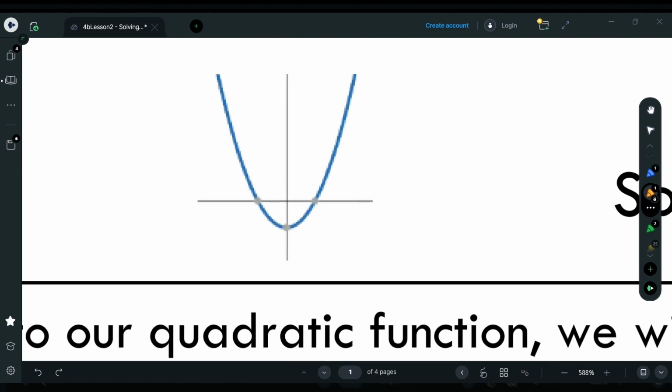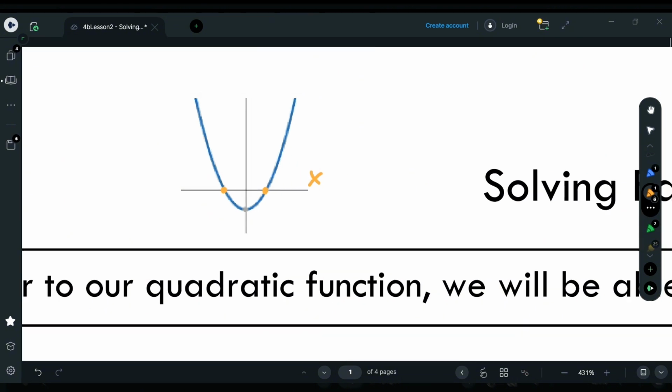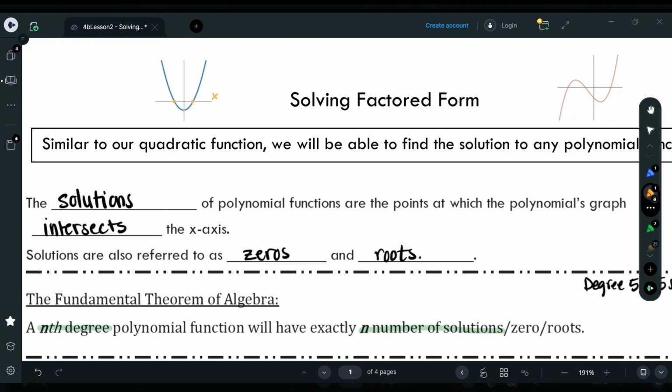Look, we've got a little graph of a quadratic. Here's the x-axis. How many x-intercepts does it have? 2. Those are the two solutions. Whatever the x value is for this x-intercept, that's a solution. Whatever the x value is for here, that's another solution. It's going to be the same thing for polynomials.